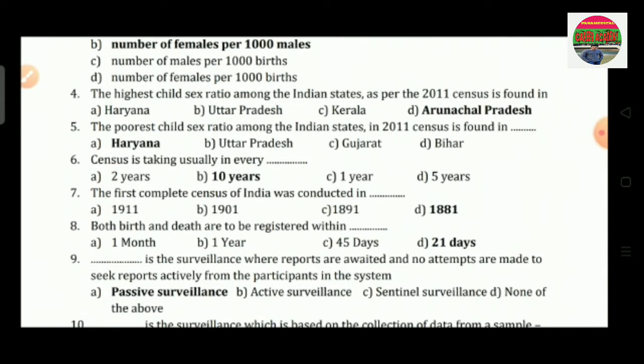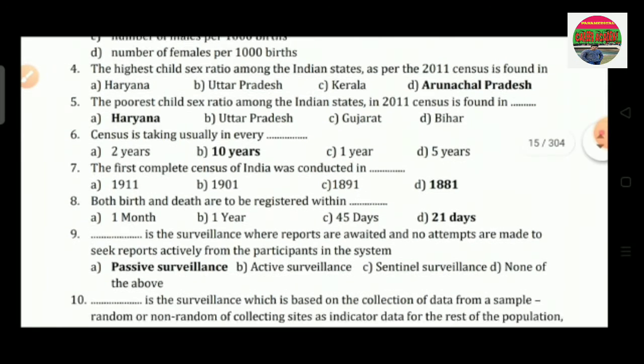Question number 4 is, the highest child sex ratio among the Indian states as per 2011 census is found in option A is Haryana, option B is Uttar Pradesh, option C is Kerala and option D is Arunachal Pradesh. So the correct answer is option D, that is Arunachal Pradesh.